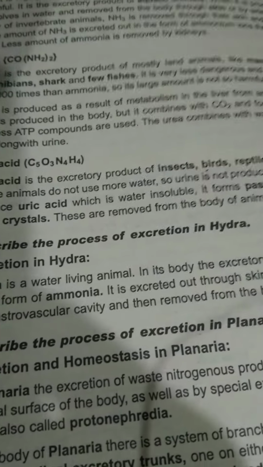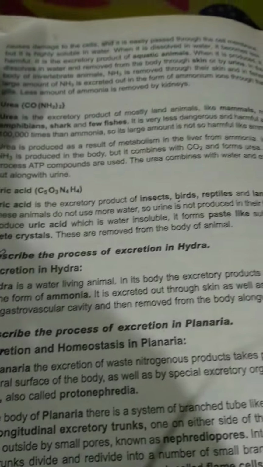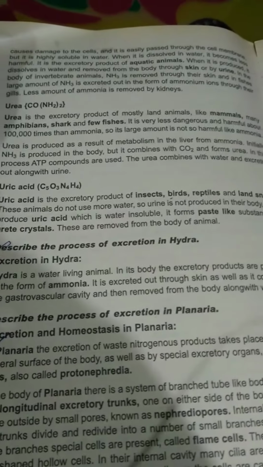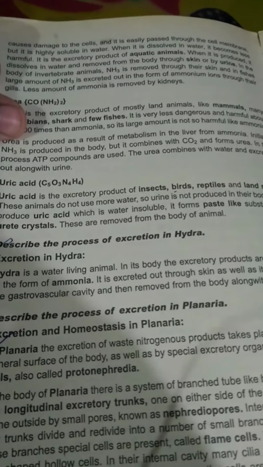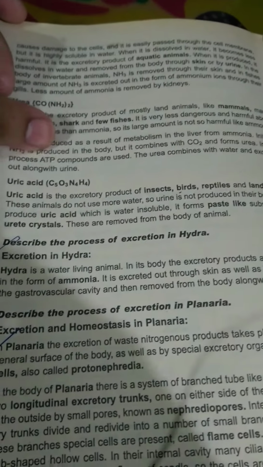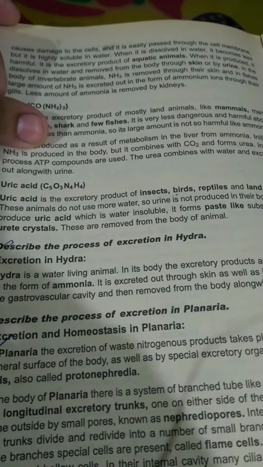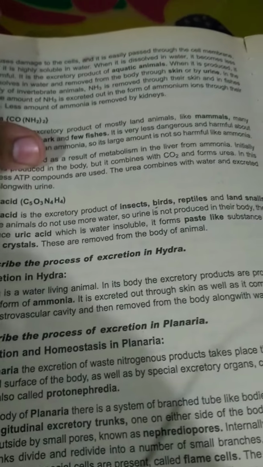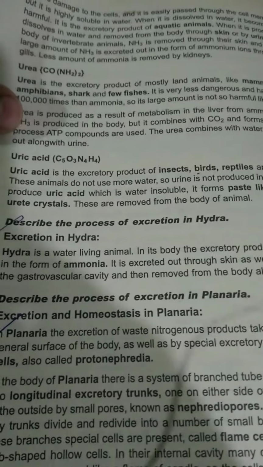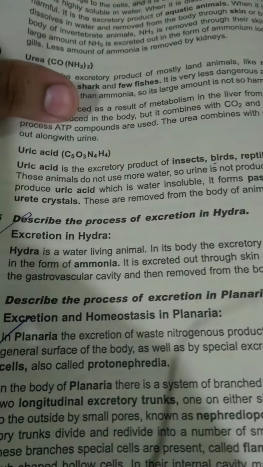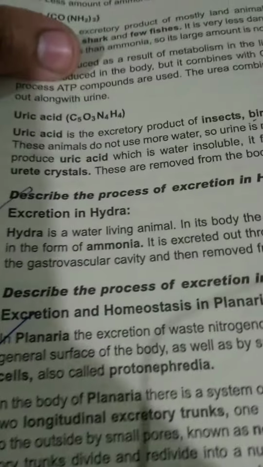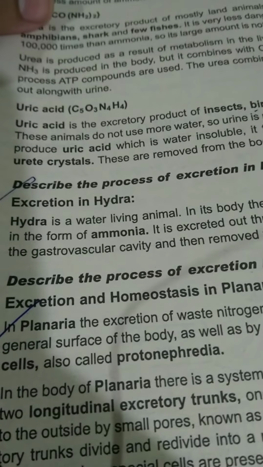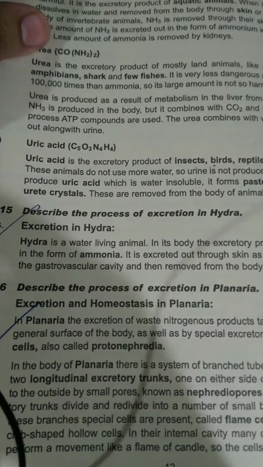Urea is produced as a result of metabolism in the liver from ammonia. Initially NH3 is produced in the body, but it combines with carbon dioxide and forms urea. In this process, ATP, which stands for adenosine triphosphate, is used. The urea combines with water and is excreted out along with urine. We know that we human beings also excrete urea as a waste material in the form of urine.